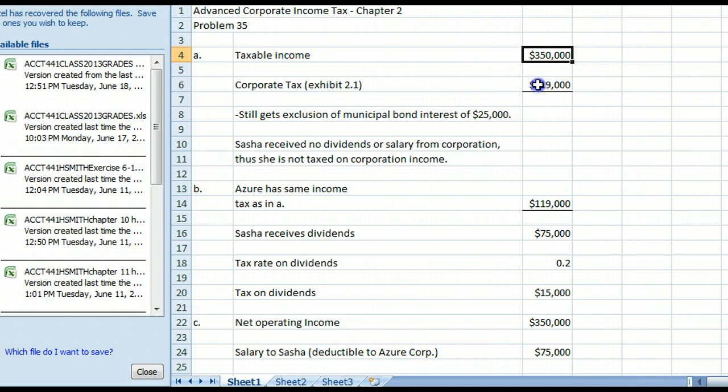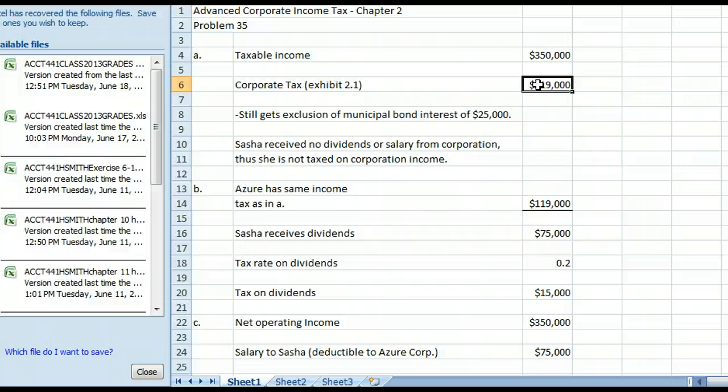To compute the tax of $119,000, if you look at Exhibit 2-1 in your book, and this is exhibits on page 2-5, you'll see that this is a schedule, and basically our computation is the $139,900, plus 34% times the difference between the 350 and the threshold for the new tax bracket of 335.